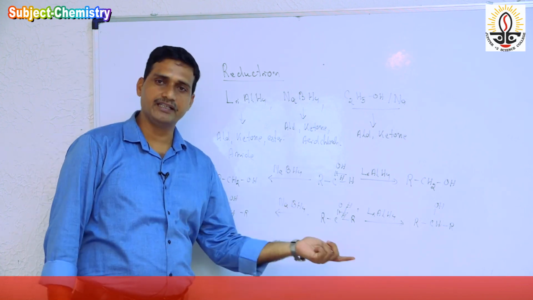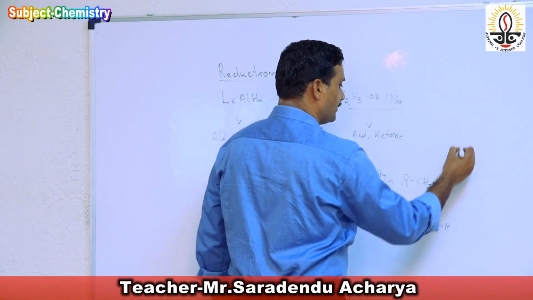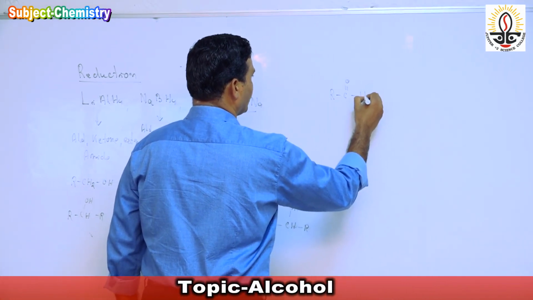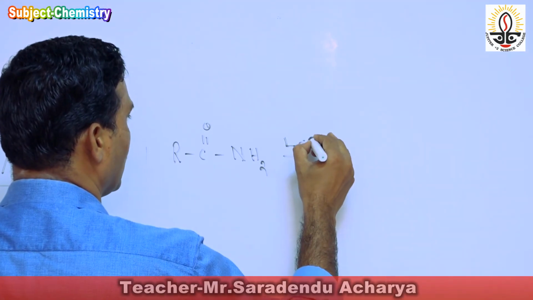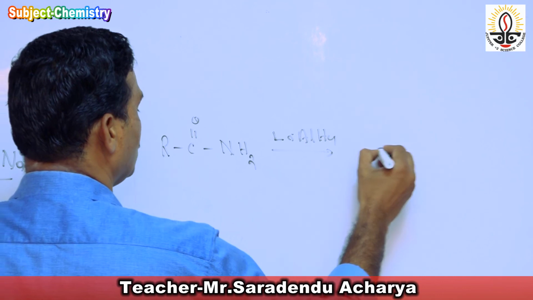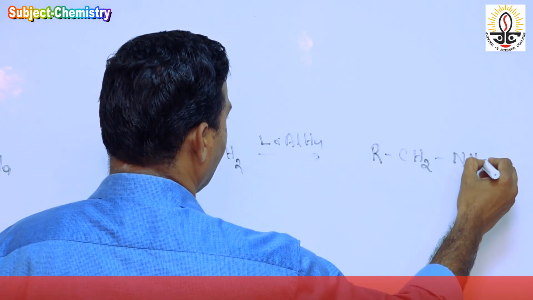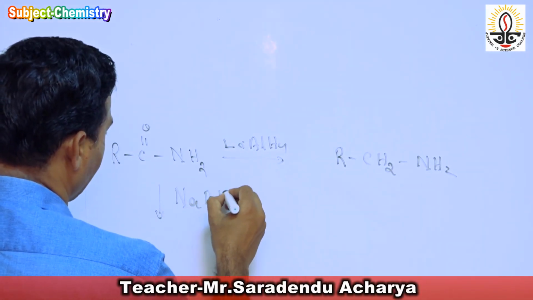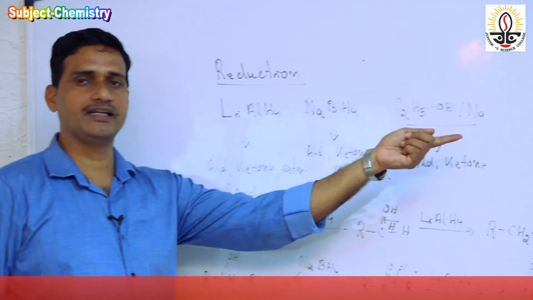But if it is an amide, only lithium aluminum hydride is required. If it is an amide, RC=O with NH2, and there is lithium aluminum hydride, we get the product RCH2NH2. If it is treated with sodium borohydride, NaBH4, no product is obtained because it cannot reduce the amide.